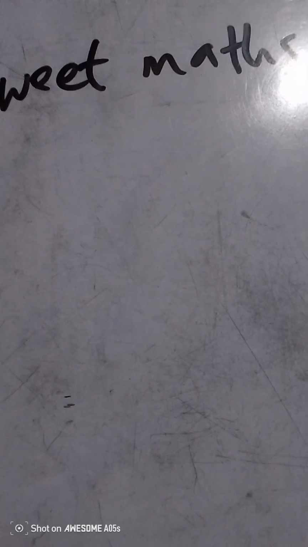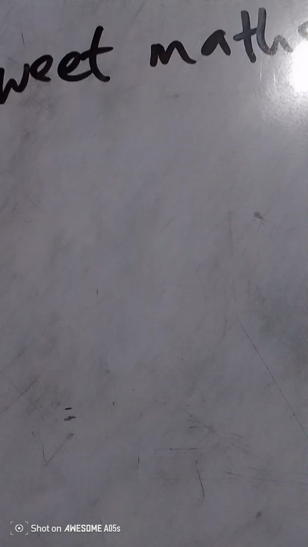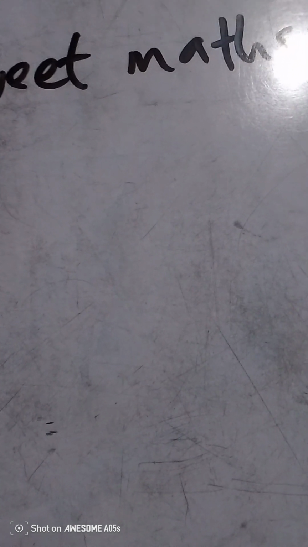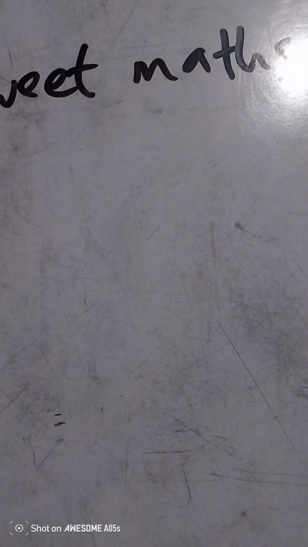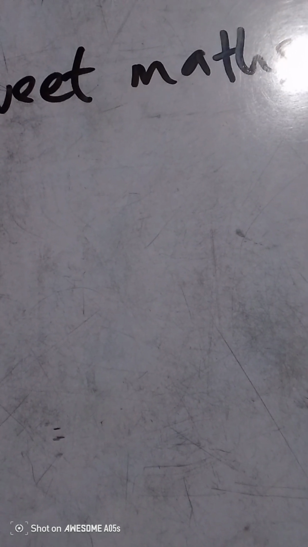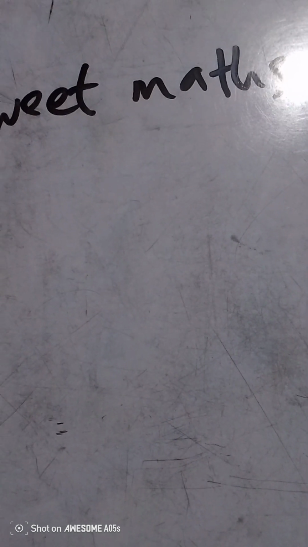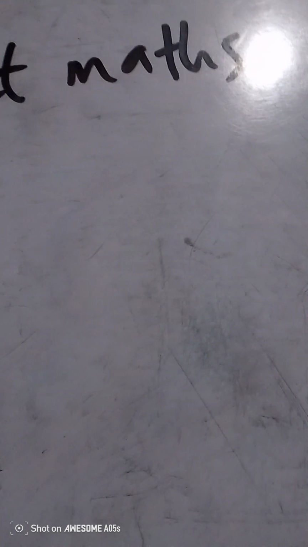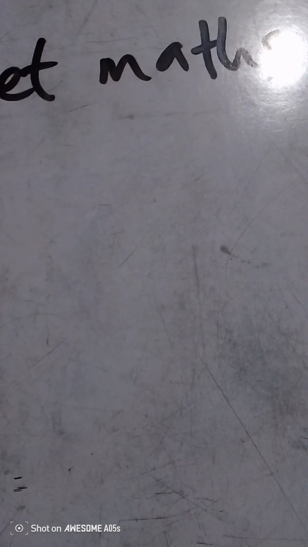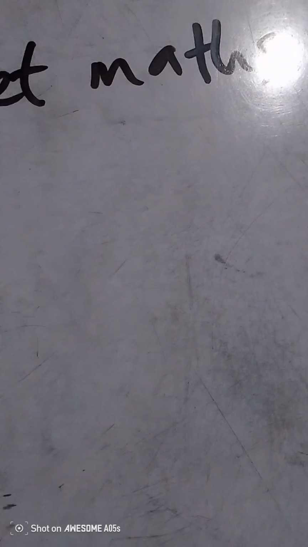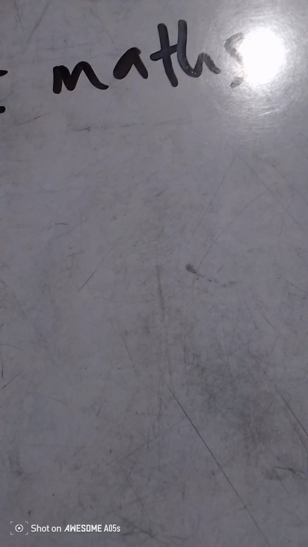So I'll start by defining what probability is. Probability is the likelihood or chance of an event taking place. Probability is calculated in the range 0 to 1. There is no probability that would be negative, and there is no probability that would be 1 point something. So the minimum is 0 and the maximum is 1. Whatever you do, let it be from 0 to 1.